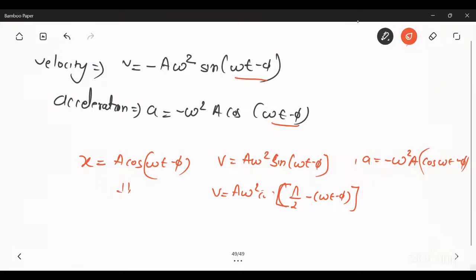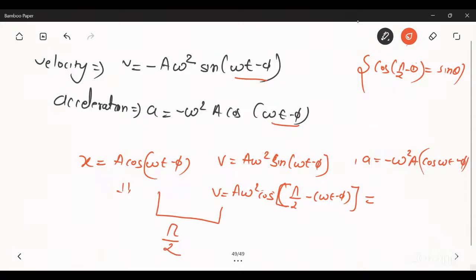So I am writing sine(omega t minus phi) as cos(pi by 2 minus (omega t minus phi)), since cos(pi by 2 minus theta) is equal to sine theta. Okay. So that's why I have written it. So the phase difference between displacement and velocity is pi by 2.